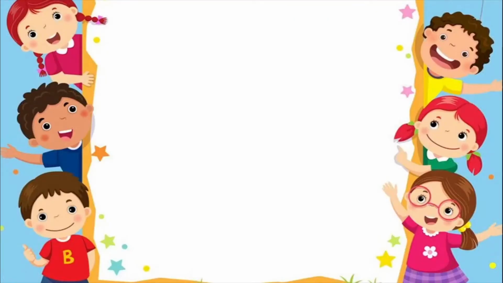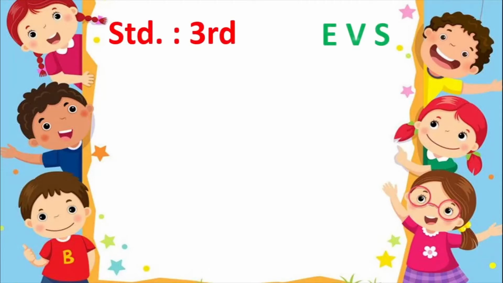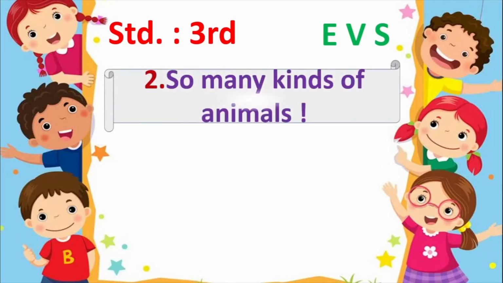So children, the lesson that we will do today is of course an EVS lesson, and it is a lesson from your standard third EVS textbook. Now, the name of the lesson is So Many Kinds of Animals. It is lesson number 2 from your EVS textbooks.